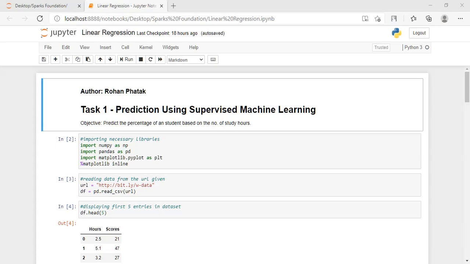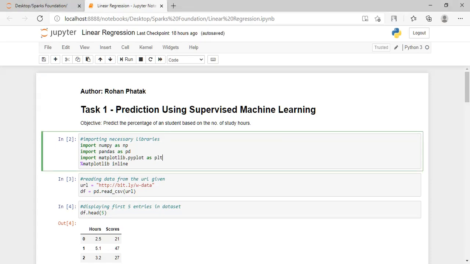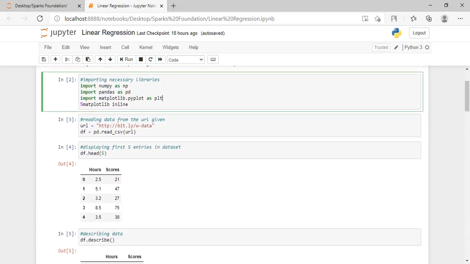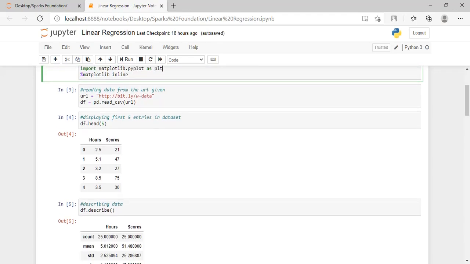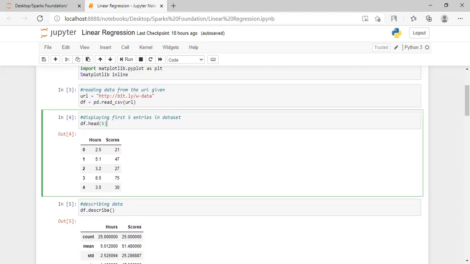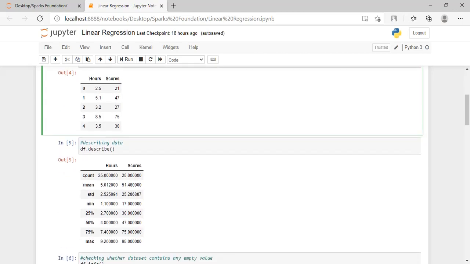So here I have imported all the necessary libraries which are required. Then this is the URL where our dataset is. Here I have displayed only the first 5 entries of the dataset.